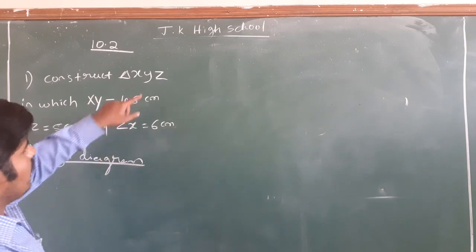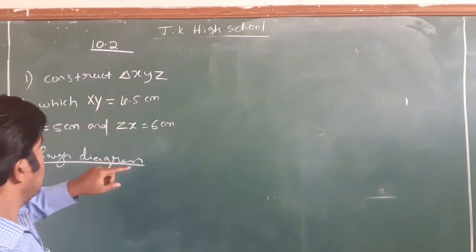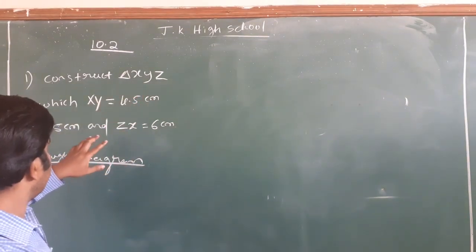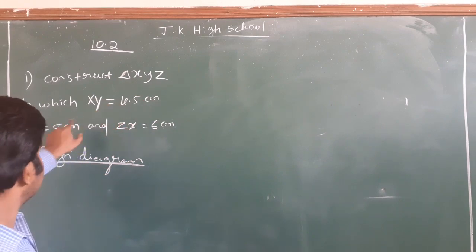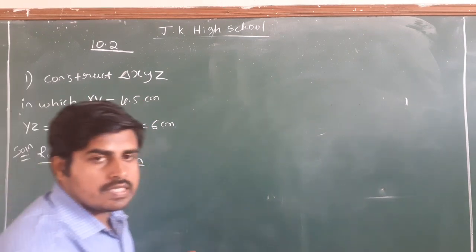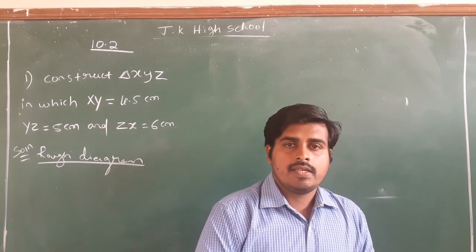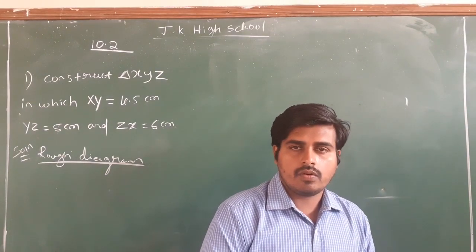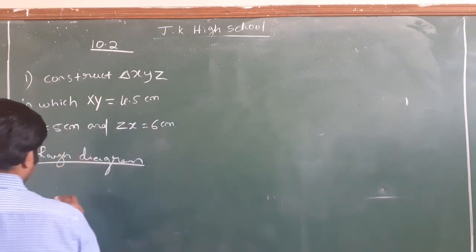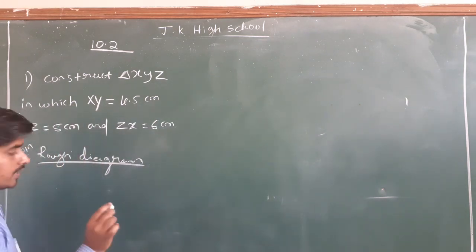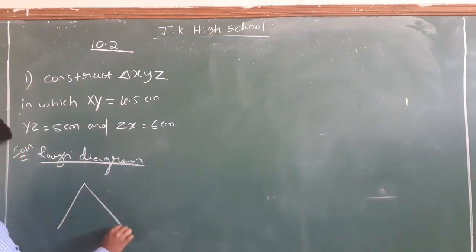Since it is a triangle XYZ, which type of construction is it? One side, second side, third side means it is of the SSS type. Therefore, just draw a rough diagram with your bare hands, without using the scale. It is a rough diagram, X, Y, and Z.